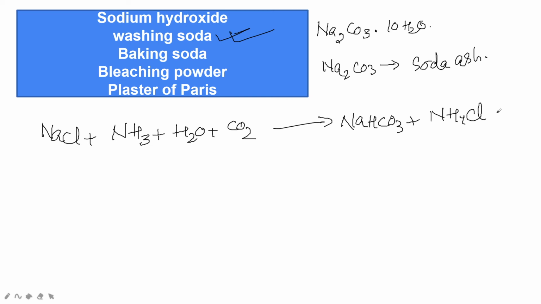The sodium hydrogen carbonate formed is only slightly soluble in water, that's why it precipitates out as a solid. Next, sodium hydrogen carbonate, NaHCO3.